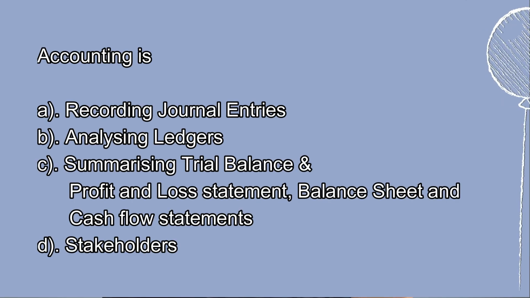So there are various rules and regulations for all this accounting subject. I'm not going into that detail, that we will cover in our upcoming videos. But you get the understanding of what is journal, what is ledger, what is trial balance, what is profit and loss statement, balance sheet and cash flow statement, and key stakeholders. So that's it on accounting.